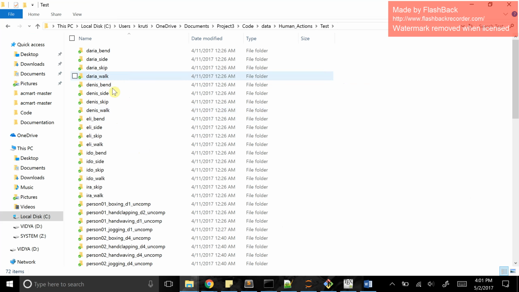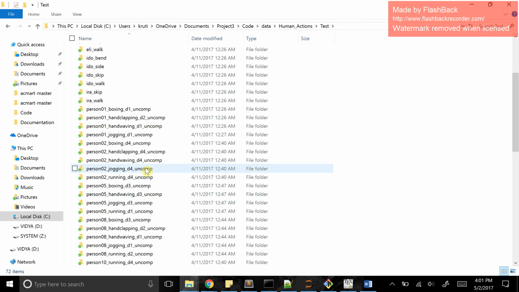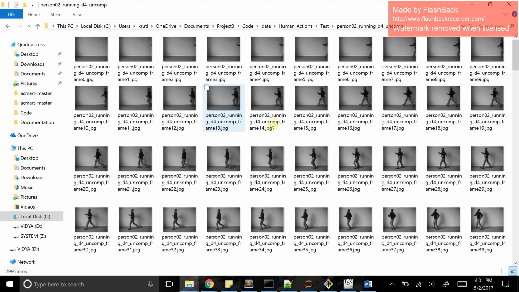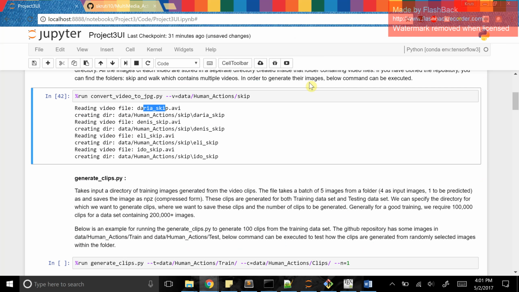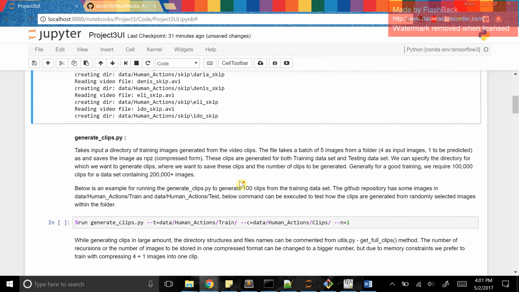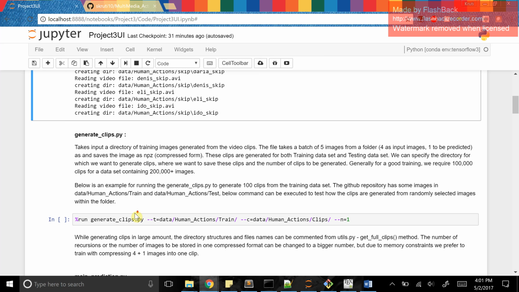In the test clips, I will again have a set of folders, and each folder containing some set of images. Once this dataset is ready, we can start creating the clips out of it. What I mean by clips is that I want to create compressed clips of at least 5 images. In order to do a prediction, we have 4 images as input and one prediction needs to be made, so we make the training set using this type of recursion. We can generate the clips for any of the datasets.